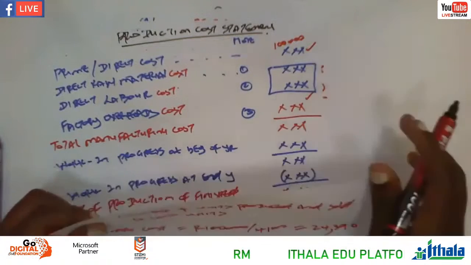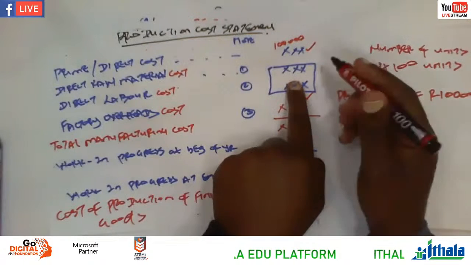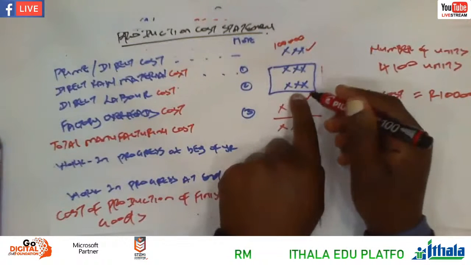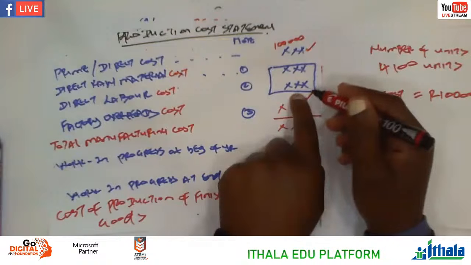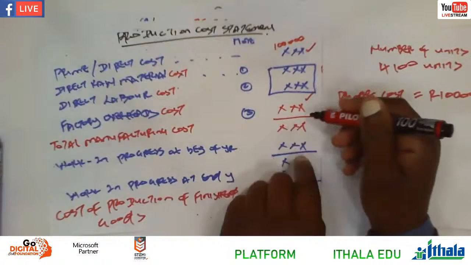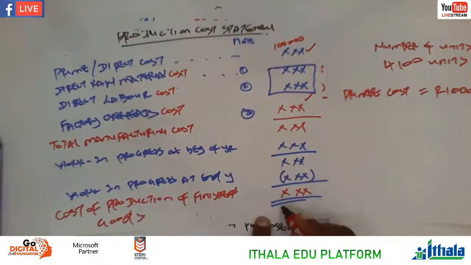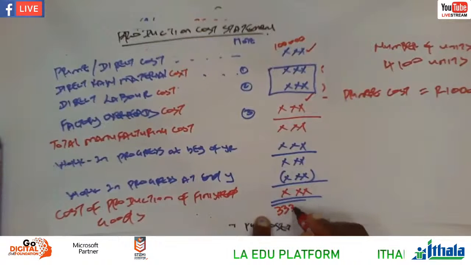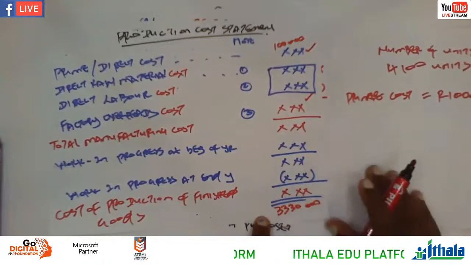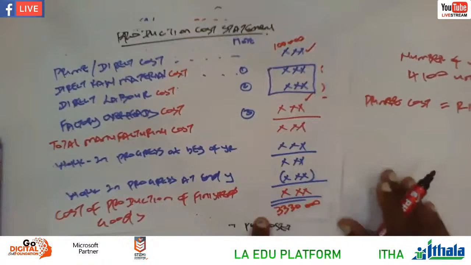If, for instance, it was the direct raw material, you also divide per unit, right? Direct labour cost, you also divide with the number of units produced. And also on the fixed cost, you keep on dividing by the number of units produced, even here at the end. Maybe let's say here at the end we have 330,000, so we're going to say 330,000 divided by 4,100. You get the cost of production of finished goods per unit.